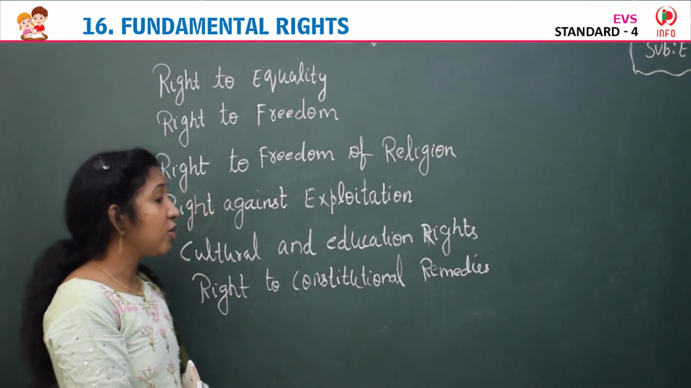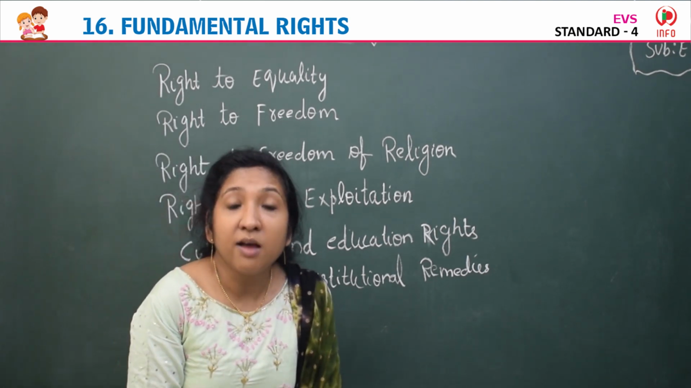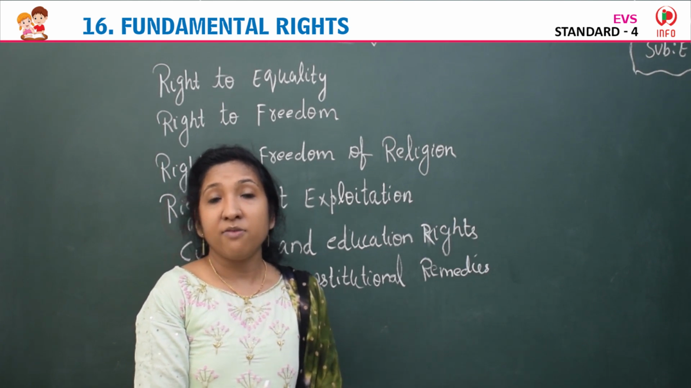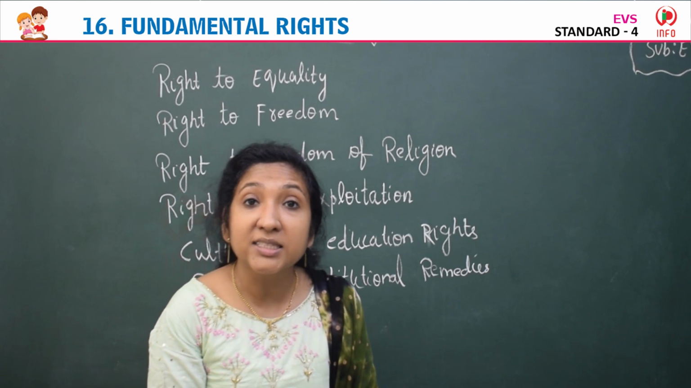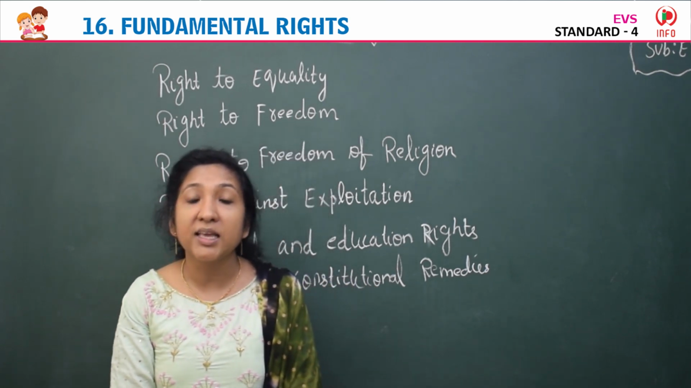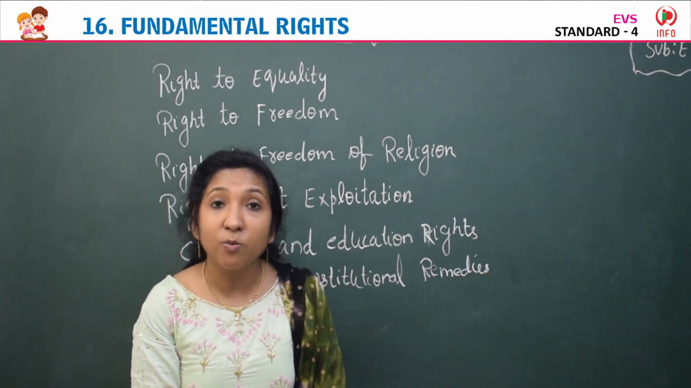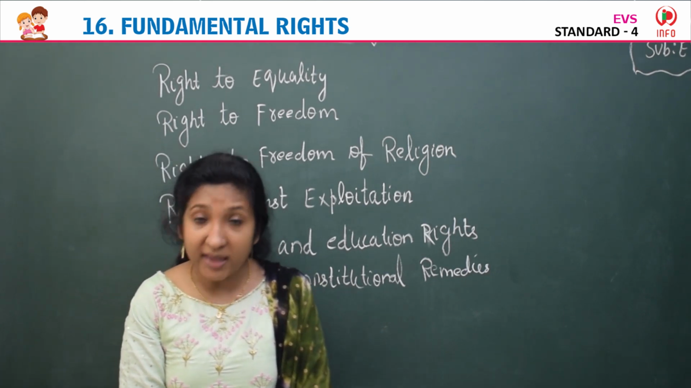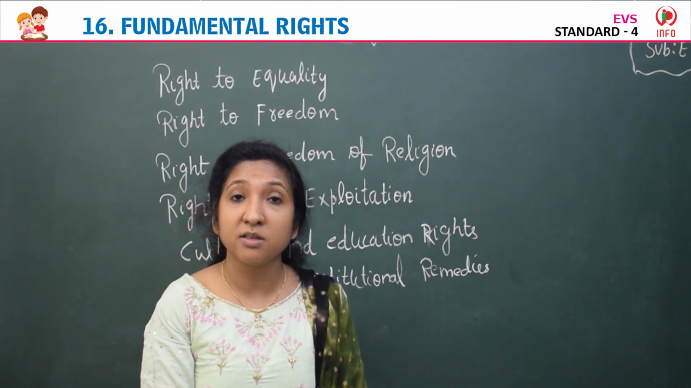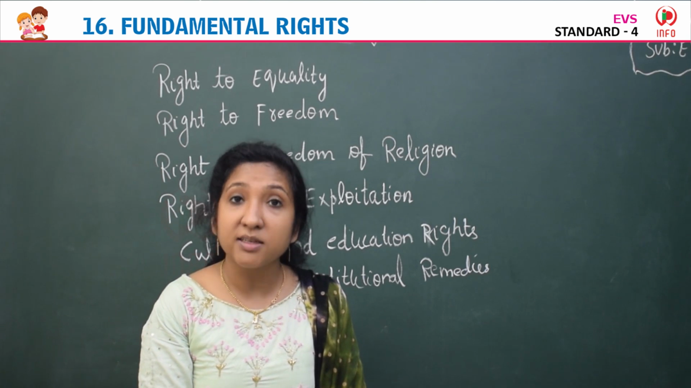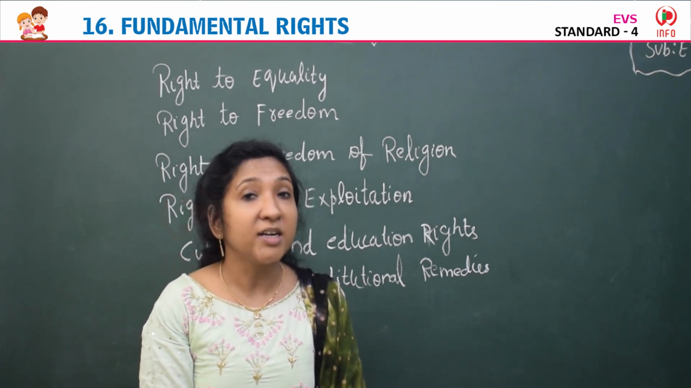Then the right to constitutional remedies, the last one. As we said, fundamental rights are justiciable. We have the opportunity to go to the Supreme Court to seek justice if anyone takes away these rights from us, if anyone is violating the law, breaking the rights. Supreme Court decisions will be final. It is the highest court in India, in New Delhi. So that's about all the fundamental rights.